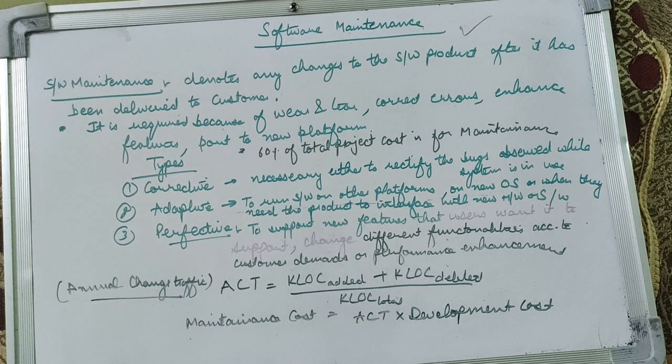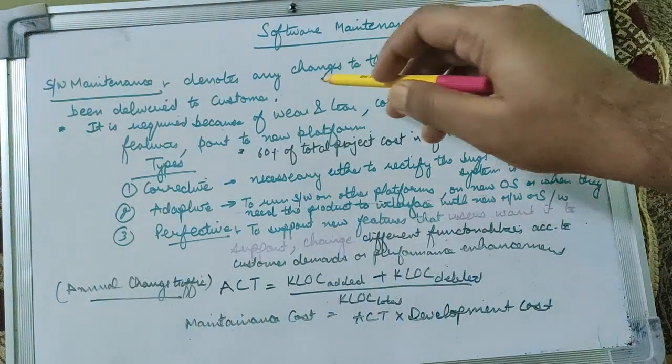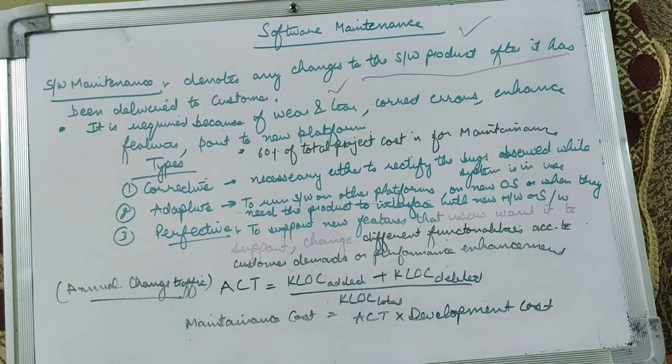Now, what in simple terms can we define as software maintenance? It denotes any changes to the software product after it has been delivered to the customer. Clear? What is software maintenance? It denotes any changes to the software after a product has been delivered to the customer.